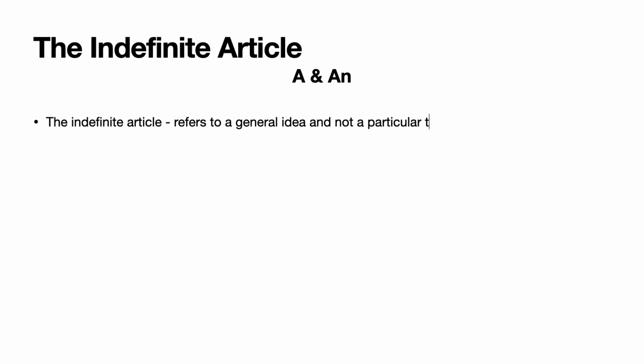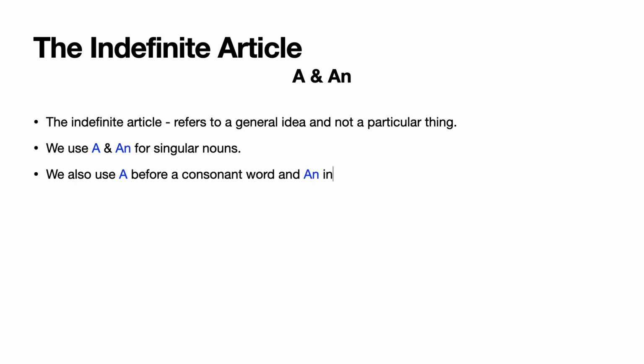The indefinite article, a and an. The indefinite article refers to a general idea and not a particular thing. We use a and an for singular nouns. We also use a before a consonant word and an in front of a vowel or vowel sound word.